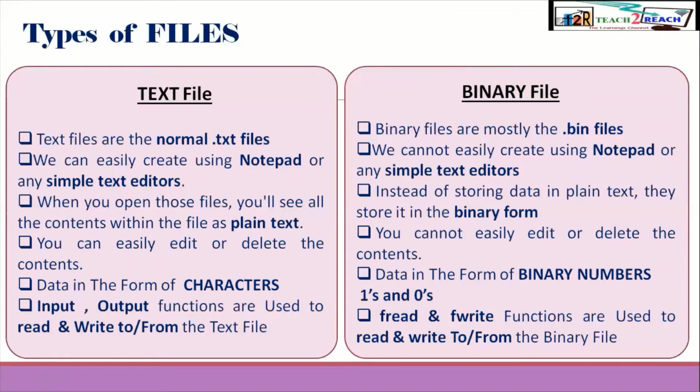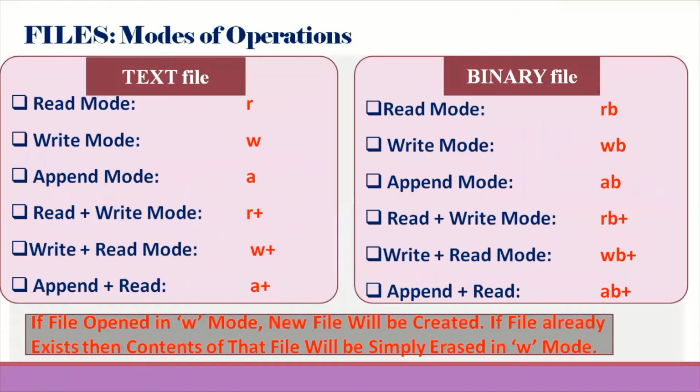And coming to modes of operations. If you want to perform certain tasks, both in the case of text files as well as binary files, these modes of operation need to be specified as the second argument in the fopen function.